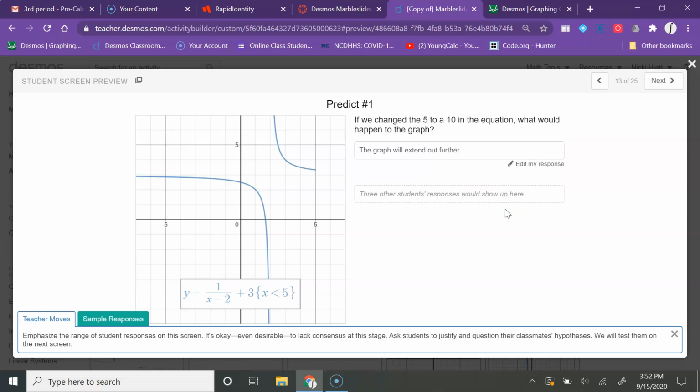And you can click share with class and you'll be able to see the other students' responses as you work on this.